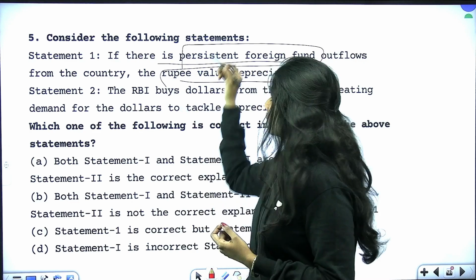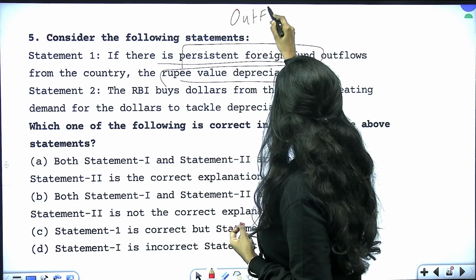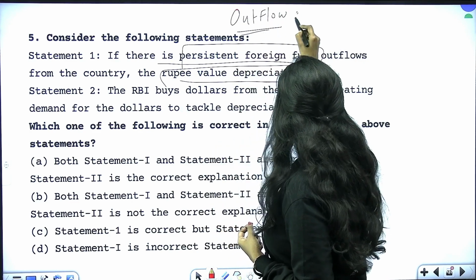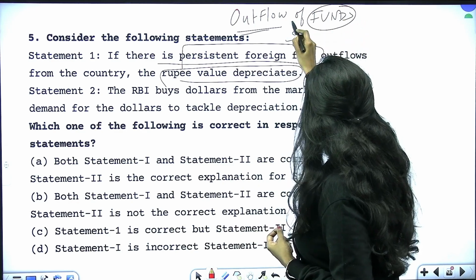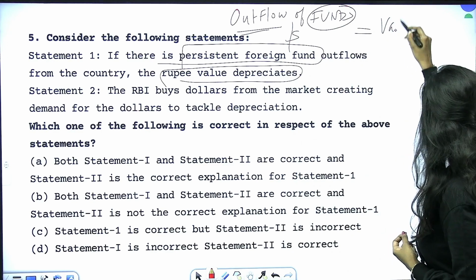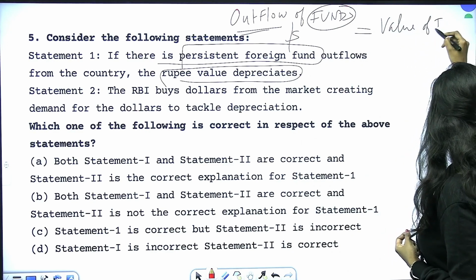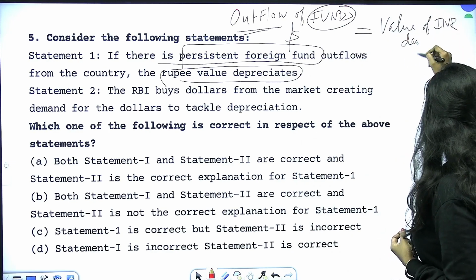It is very clear that when there is outflow of funds. When I say outflow of funds, I can replace that funds with dollars, right? So whenever there is outflow of funds, what is happening? The value of rupee is getting depreciated. Okay, fine. This is true.